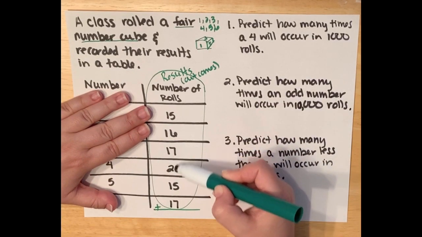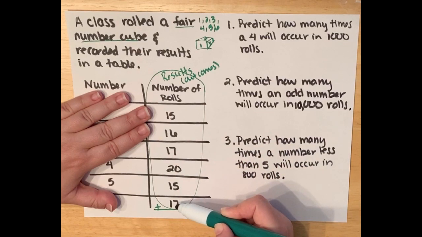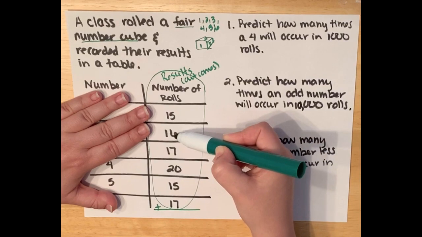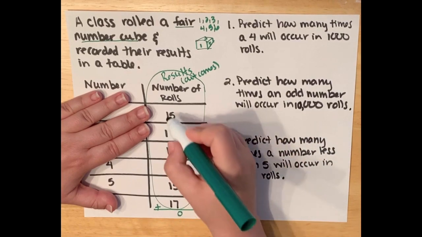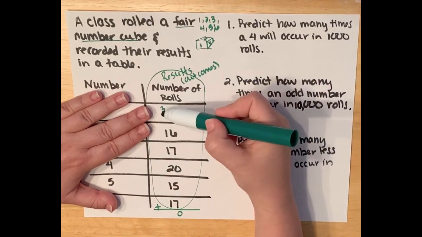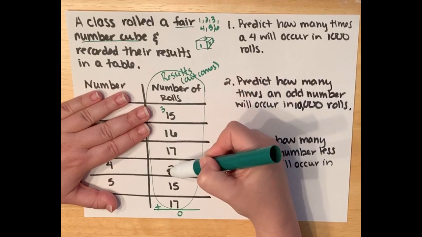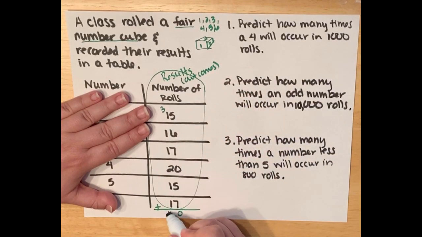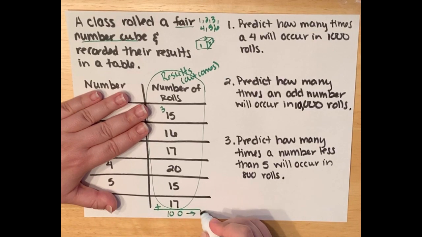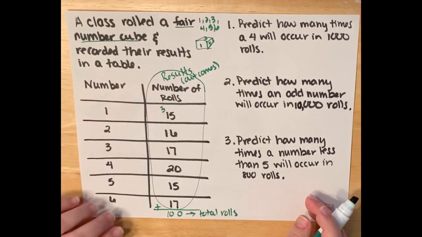And I see I've got a 7 and a 7, that's 14. So 10 plus 14 is 24. And 24 plus 6 is 30, so 0, carry the 3. 3, 4, 5, 6, 7, 8, 9, 10. So it looks like I rolled a total of 100 times. So 100 is the number of times I rolled.